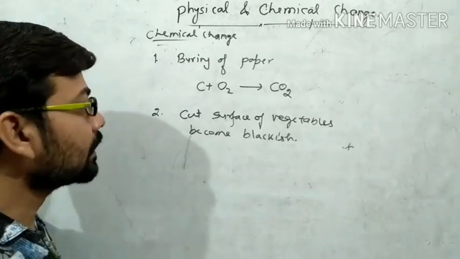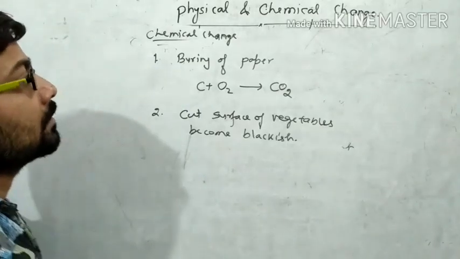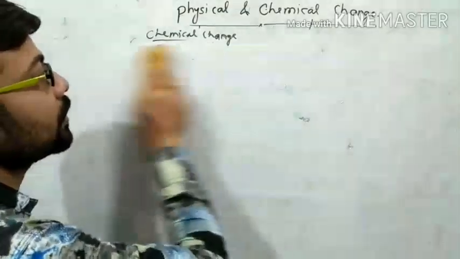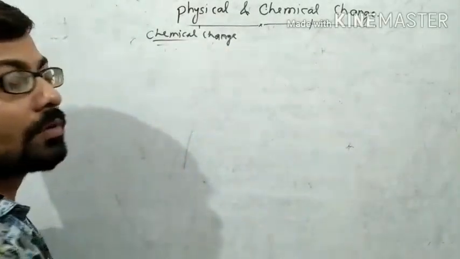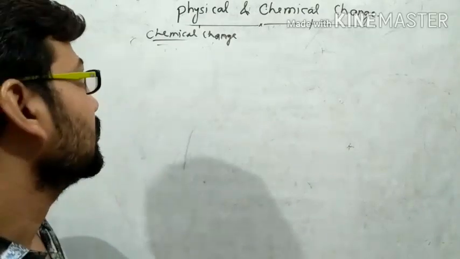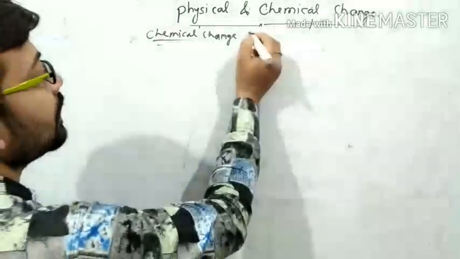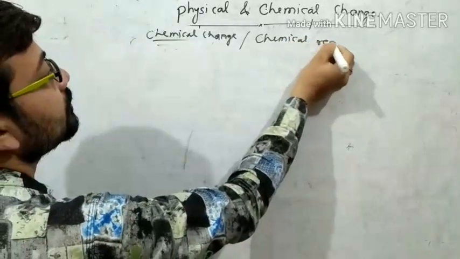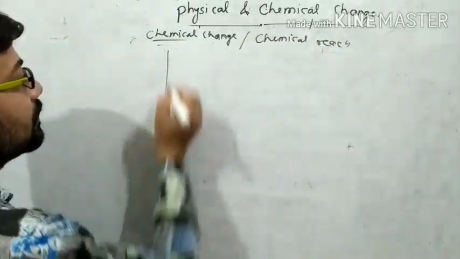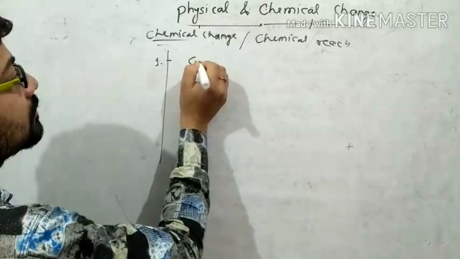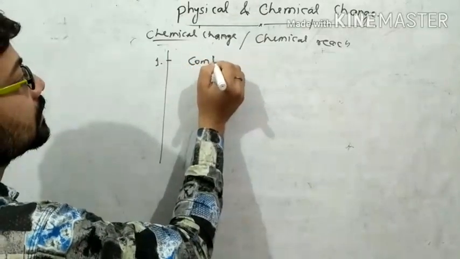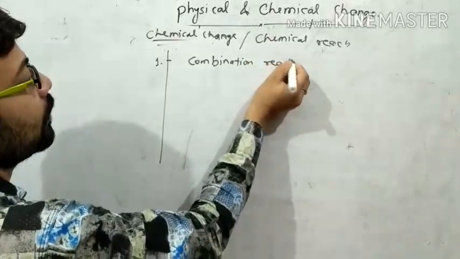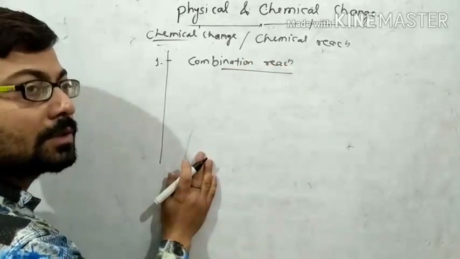Right? Now we take some chemical change as a reaction, because chemical change is also called as a chemical reaction. Basically, number one, combination reaction. So what is combination reaction?